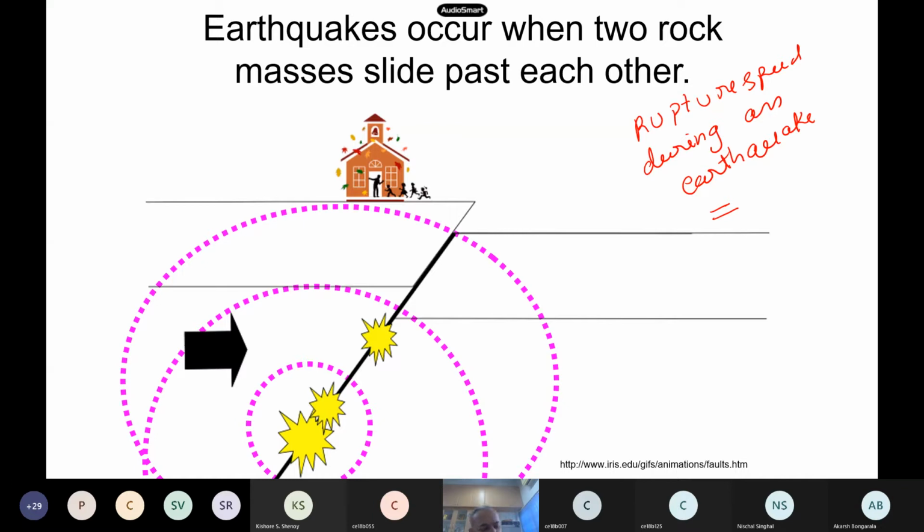Just guess. What is the speed of a car on a highway nowadays? 80 kilometers per hour. Nowadays, people are going 150, 160. Toyota Fortuner, hi-fi cars have come. So 80 kilometers per hour, whatever you said.